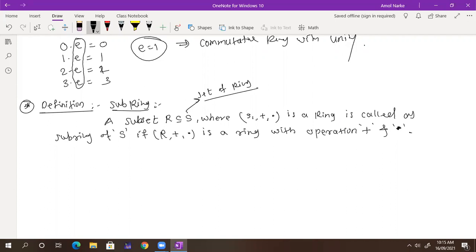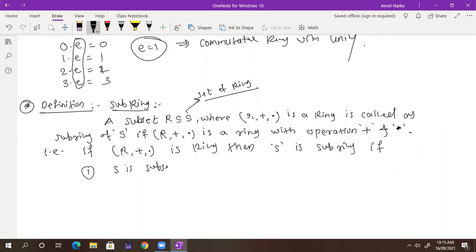In simple language, if (R, +, ·) is a ring, then S is a subring if, number one, S is a subset of R, and second, (S, +, ·) is a ring. Like that only. Got it?